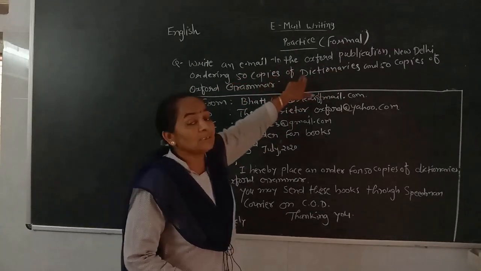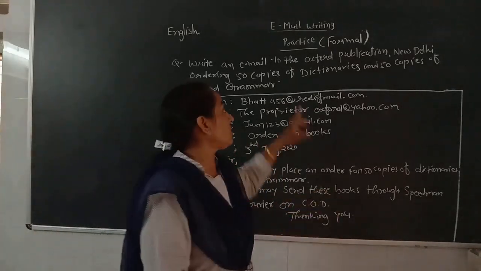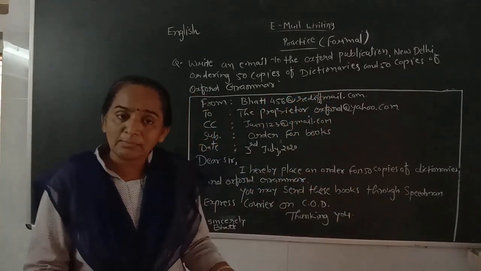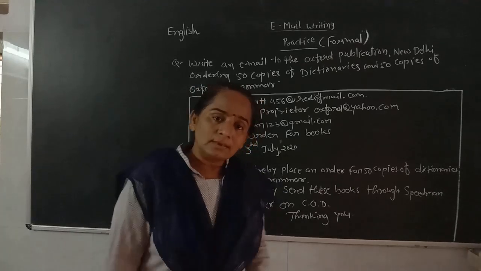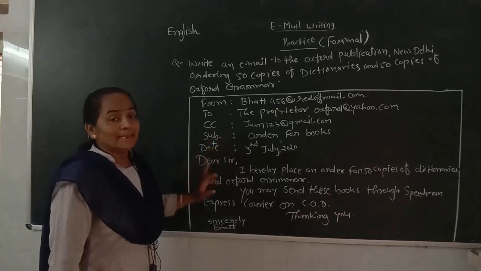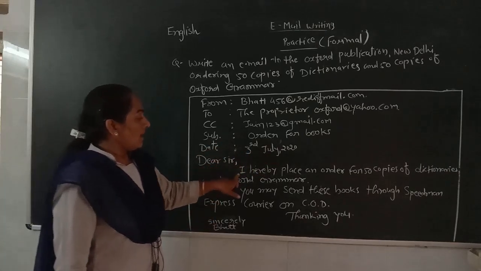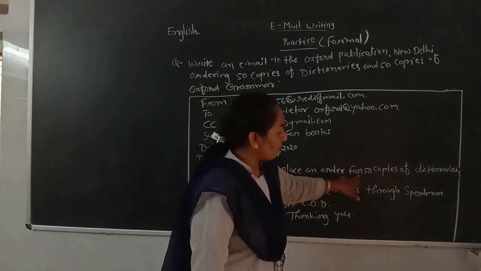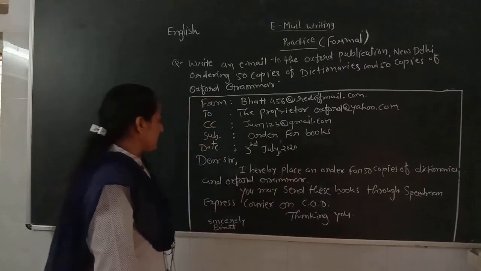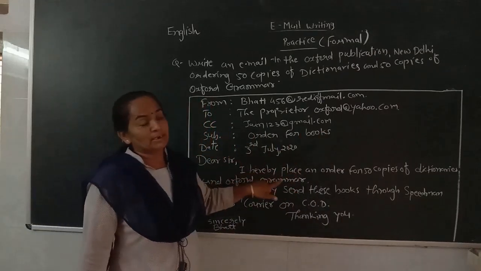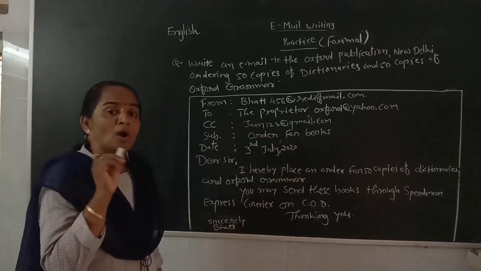So instead of this line, we can write 'Ordering of books.' We can also write 'Ordering of dictionary and grammar,' or 'Ordering of 50 dictionaries and 50 grammars.' Then date, 3rd July 2020. 'Dear Sir, I hereby place an order for 50 copies of dictionary and Oxford grammar.' Here in the first paragraph we need to write the subject. Then the second paragraph is for details.